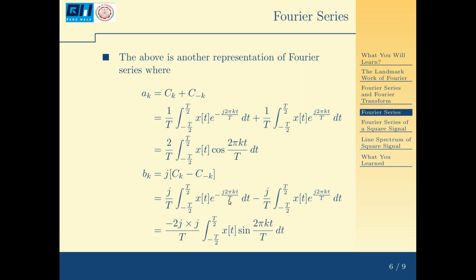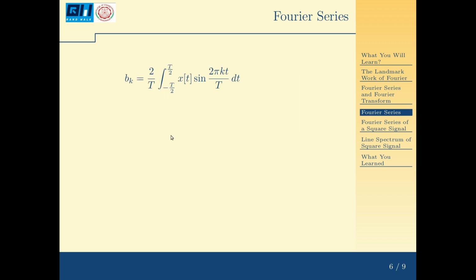But it is e raised to minus j theta minus e raised to j theta, so it has a negative sign also. It becomes 2j into j by T integral from minus T by 2 to T by 2 x(t) sine 2 pi kt by T dt. This j square is minus 1. So, this integral reduces to 2 by T integral from minus T by 2 to T by 2 x(t) sine 2 pi kt by T dt.